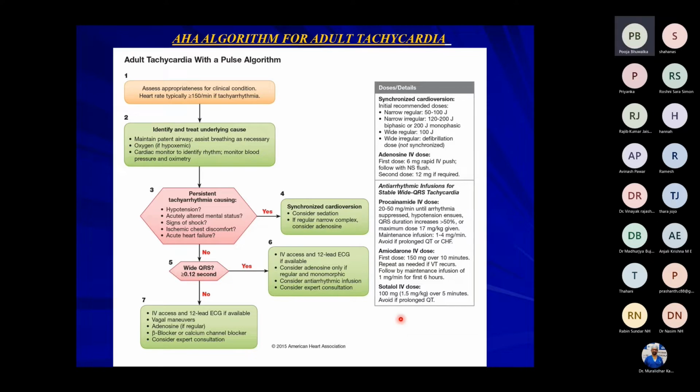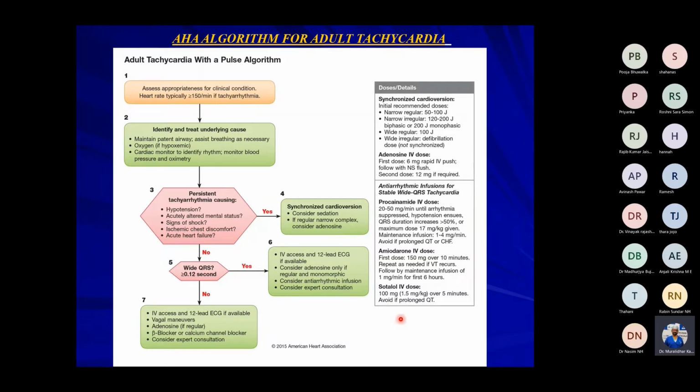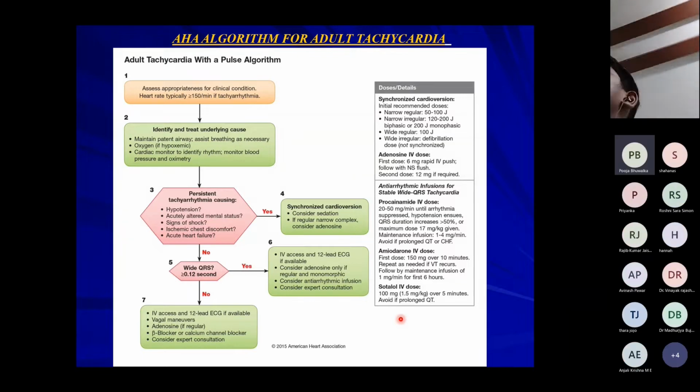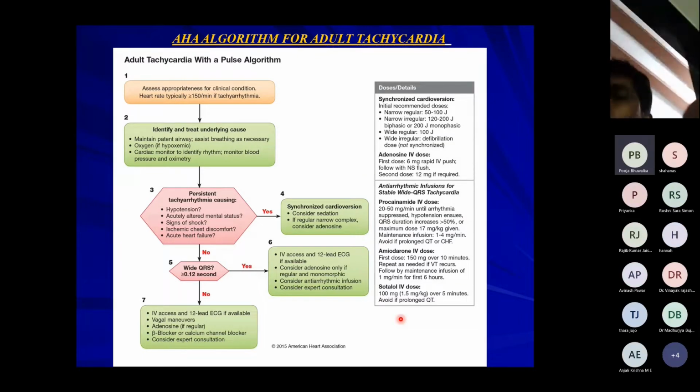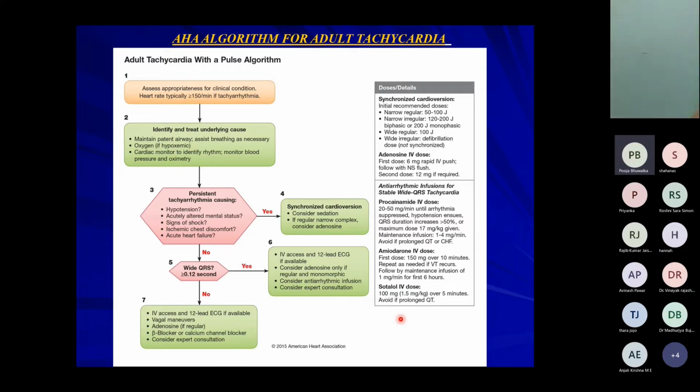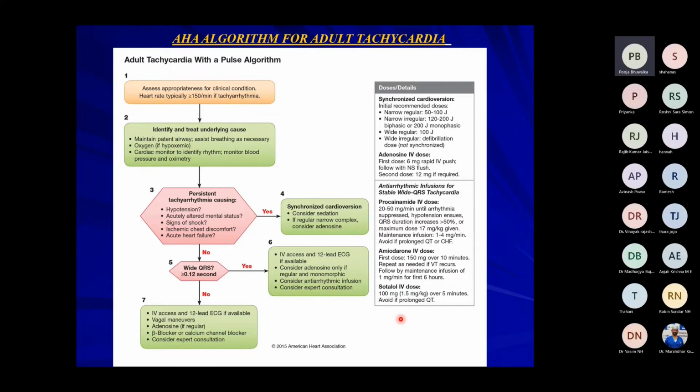From the start, sir. The patient is having tachycardia with pulse. Heart rate is more than 150 per minute. Then we will proceed with airway, breathing, circulation. Then we will see if there are any symptoms of shock: chest pain, chest discomfort, breathing difficulty, hypotension. If anything is there, then we'll give synchronized cardioversion. If these symptoms are not there, then we'll see the QRS complex.